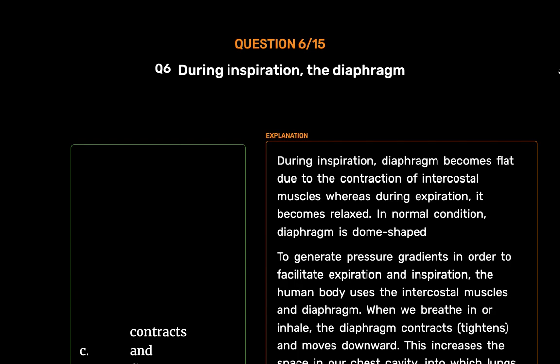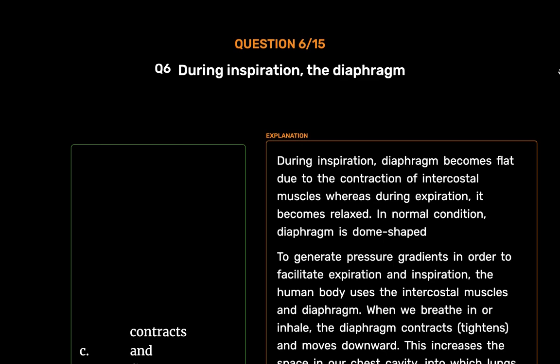During inspiration, diaphragm becomes flat due to the contraction of intercostal muscles, whereas during expiration, it becomes relaxed. In normal condition, diaphragm is dome-shaped. To generate pressure gradients in order to facilitate expiration and inspiration, the human body uses the intercostal muscles and diaphragm. When we breathe in or inhale, the diaphragm contracts, tightens, and moves downward.